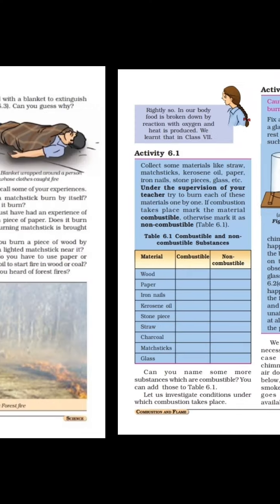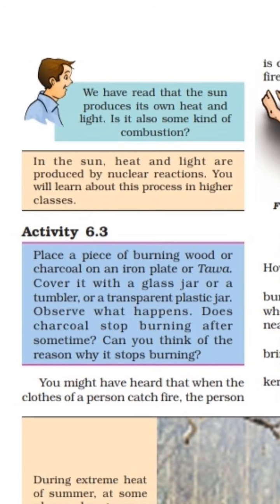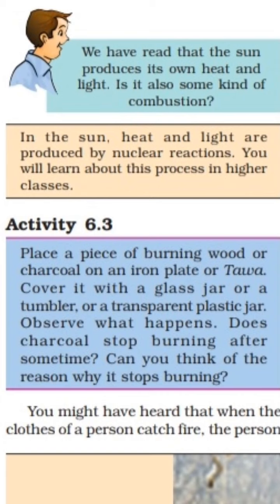Now, next point. We have read that the sun produces its own heat and light. Is it also some kind of combustion? We are aware that the sun produces its own heat and light energy, so can we say it is a kind of combustion? No. Why? Because in the sun, heat and light are produced by nuclear reactions. You will learn about this process in your higher classes.